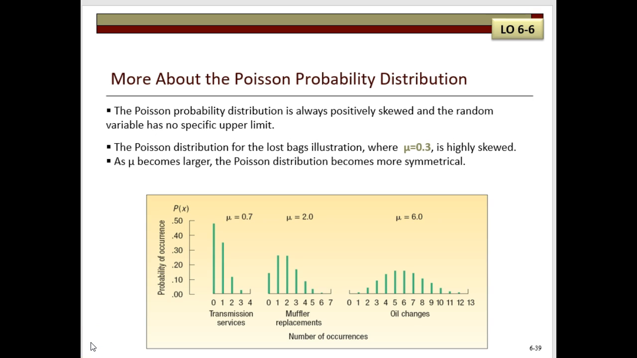So now let's talk a little bit more about the Poisson probability distribution. What's the shape of the Poisson distribution, and how does its shape change when the mean increases? The figure in this slide shows the shape of the Poisson probability distribution. It's always positively skewed, and the random variable has no specific upper limit. However, note that as the mean becomes larger, the Poisson distribution becomes more symmetrical. You can see here, as it gets bigger, it's getting more symmetrical or bell-shaped.